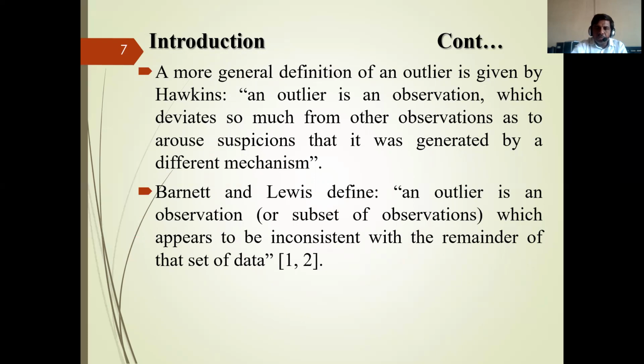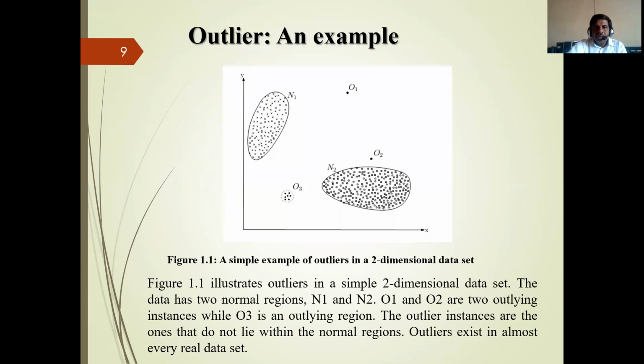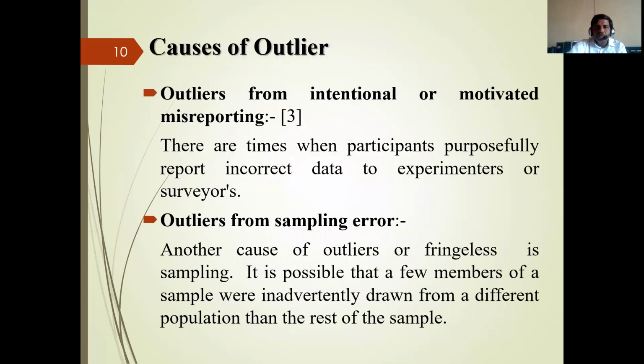Means outliers are the points that are beyond the normal data set or a regular data set, or sometimes irregular data set, known as outliers. The figure below shows an example of outliers. In this figure, there are two normal regions, N1 and N2, that is regular data. And there are three outlying instances, O1, O2, and O3. O3 is normal, and O1 and O2 are beyond the normal data. These points are known as outliers.